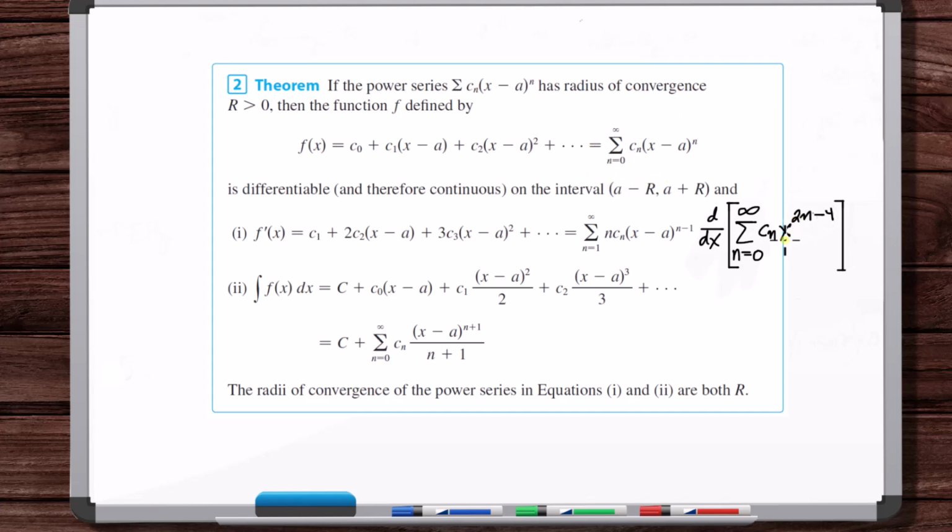Okay, but still though, what about this? So we have c sub n times 2n minus 4 times x to the 2n minus 4 minus 1. That's it. So 2n minus 5. Okay.